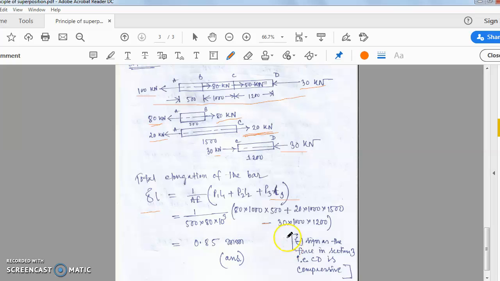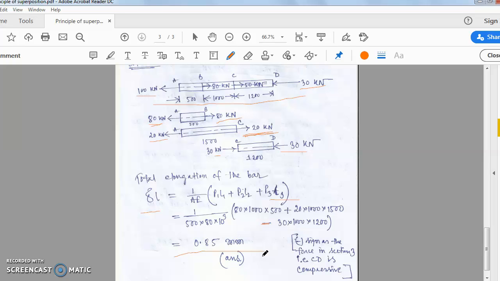Okay, so that is why for the segment 3 we have taken the negative sign, as the load on the section CD is the compressive load. Okay, so for tensile load we'll take the positive sign, and for the compressive load we'll take the negative sign. Now put all those values, we'll get the final value of del L. So del L is the total deflection of the bar. Okay, so these are the two fundamental ideas of how to solve those superposition principle problems.